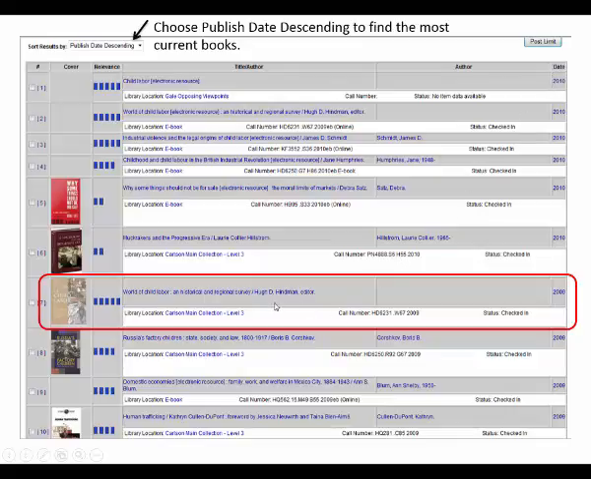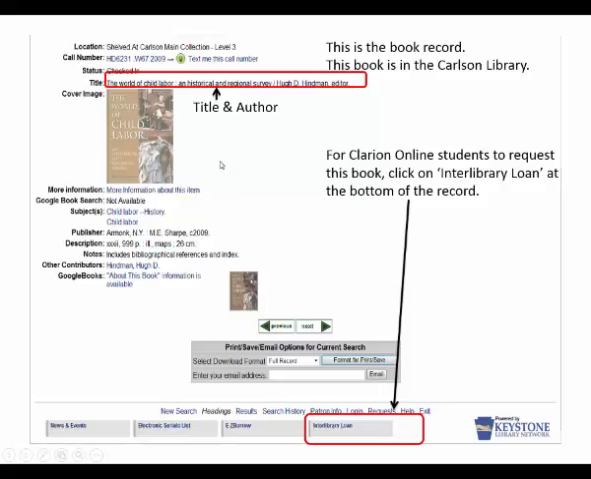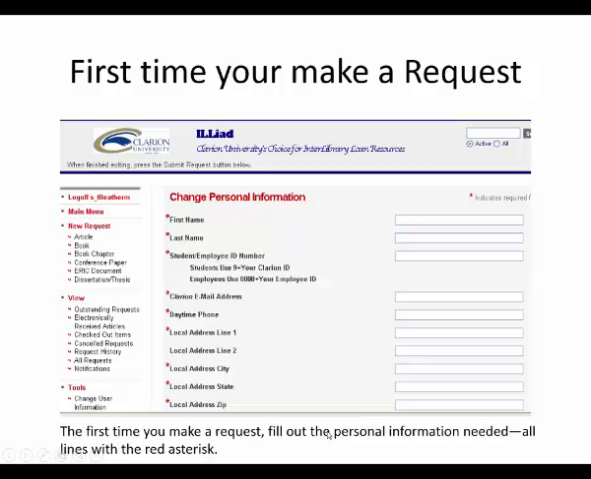I like this book down here in the middle. I'm going to click on the title of The World of Child Labor. This brings me up the book title. Up here is the title and the author. And if I want to request this from the Clarion Libraries, I'm going to scroll down to the bottom of the page, and I'm going to click on Interlibrary Loan.